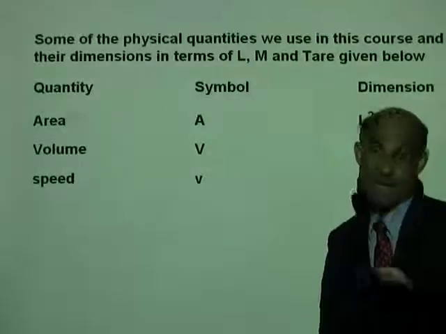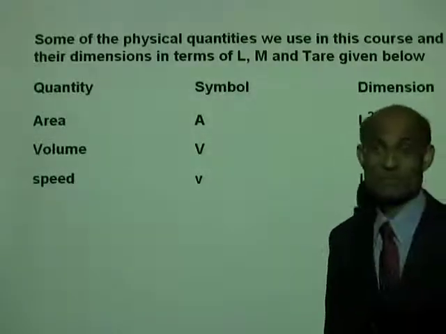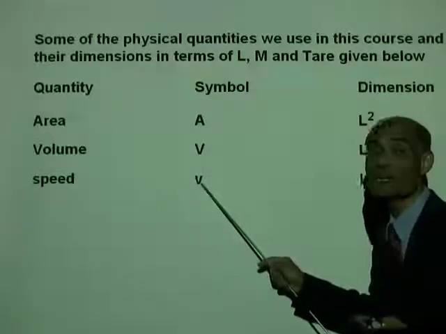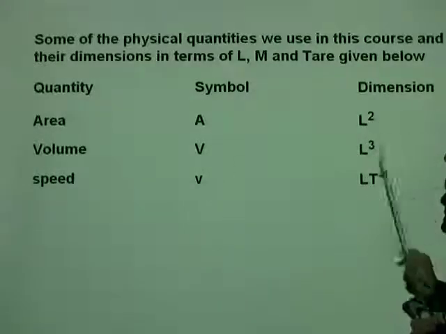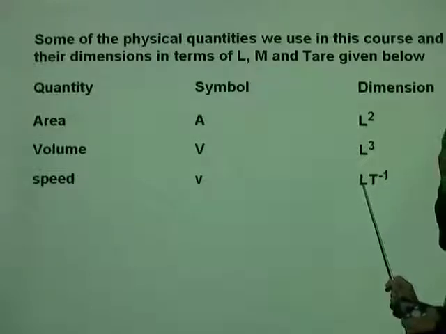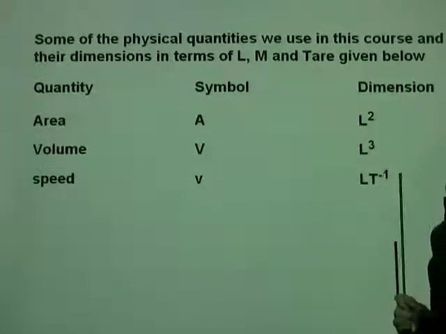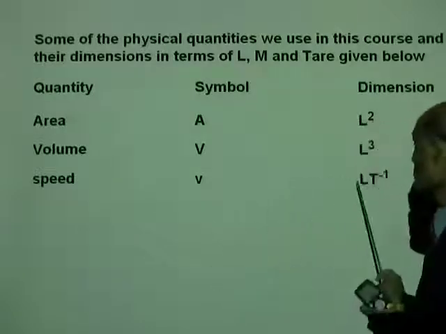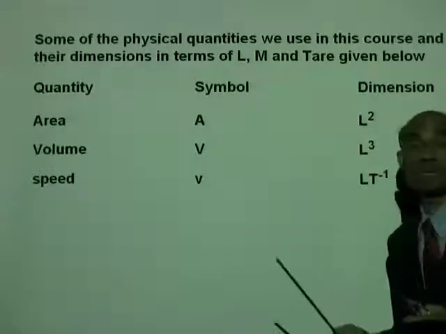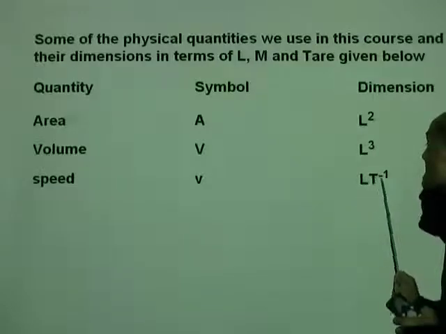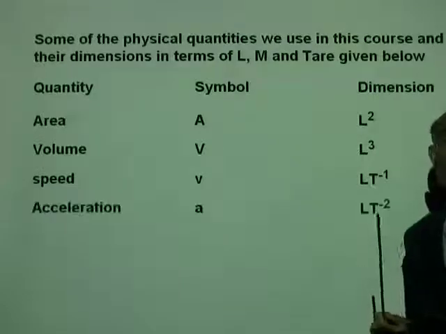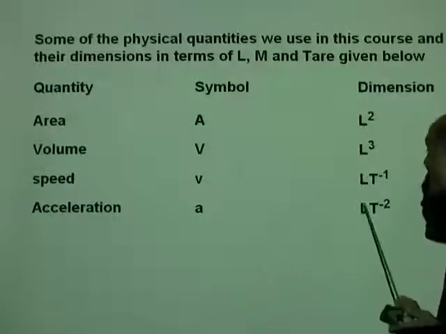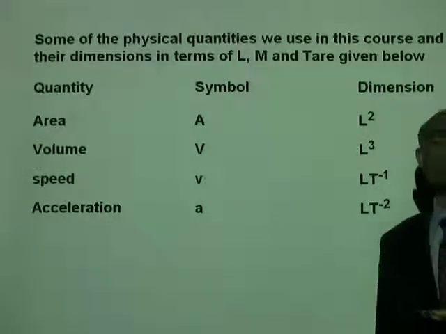Speed. Well, I asked you, is that right? I'm sure most of you got it. We represent speed by v. Its dimension is LT to the power of -1. Distance divided by time. So the dimensions of speed is LT to the power of -1. Acceleration, we just did it, LT to the power of -2.